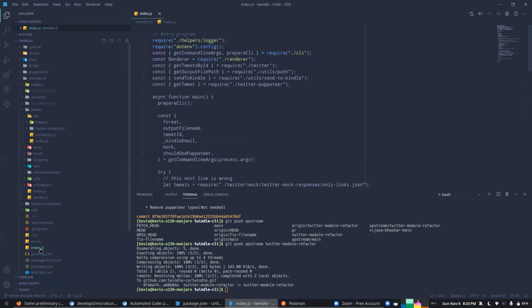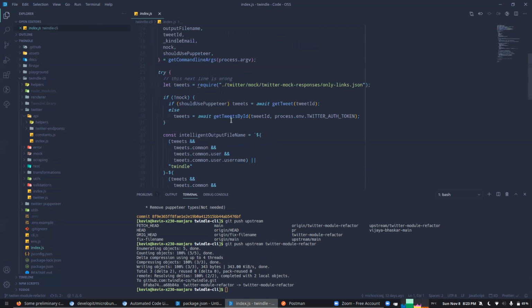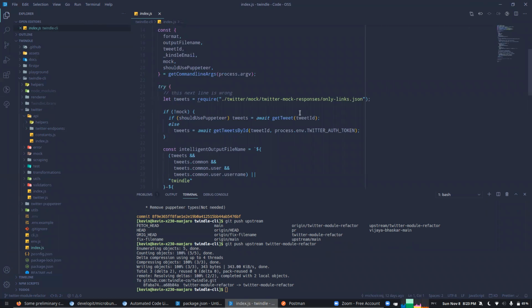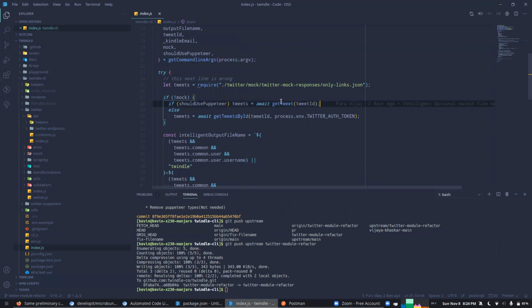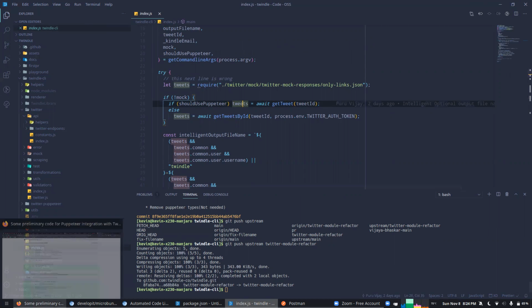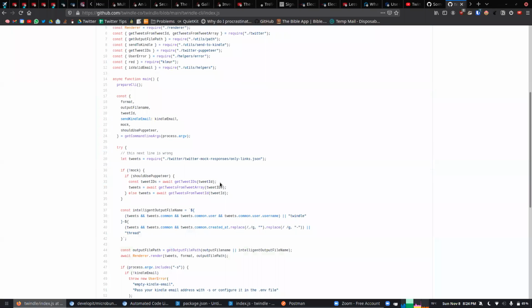And when you're talking about the index file, I don't think I have your change. I don't have your change. So here, the change that you mentioned right now, where we would need to wait for the tweets, or at least these would be the list of tweet IDs, right? Should be a bigger if with the list of tweet IDs. I think just like the code you wrote here. This one. Yeah. And yes, get tweets from tweet array. So this would be what is exposed from the Twitter side, right?